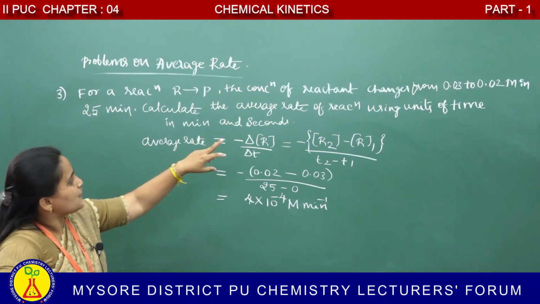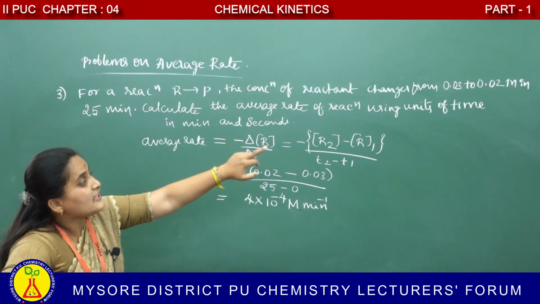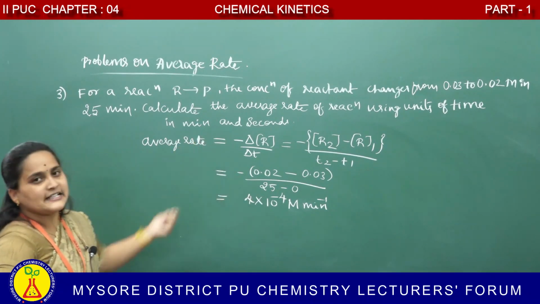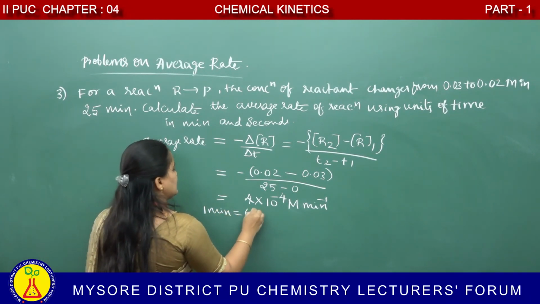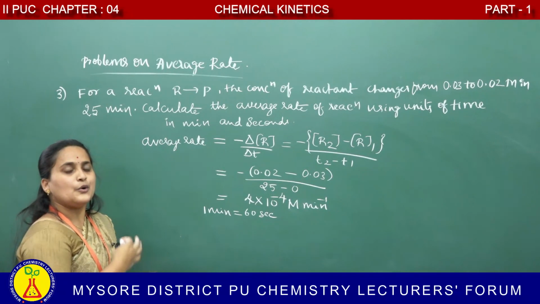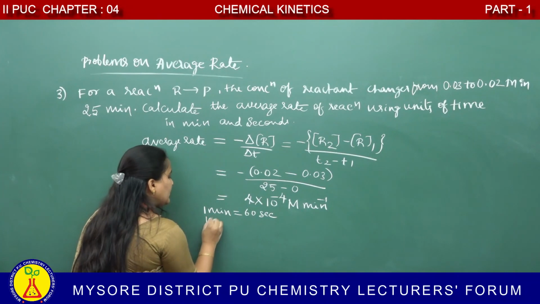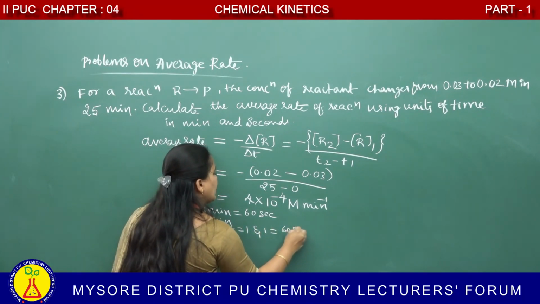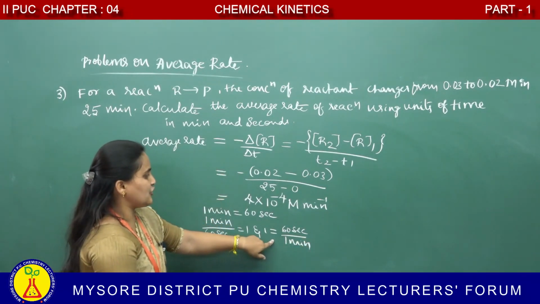In addition to this, the question continues: average rate of a reaction using units of time in minutes and seconds. Convert the average rate from minutes to seconds. Listen, 1 minute is equal to how much? 60 seconds. In order to convert one system of unit into another, we have to use the chemical equivalence. 1 minute divided by 60 second is equal to 1, and 1 is equal to 60 second divided by 1 minute.